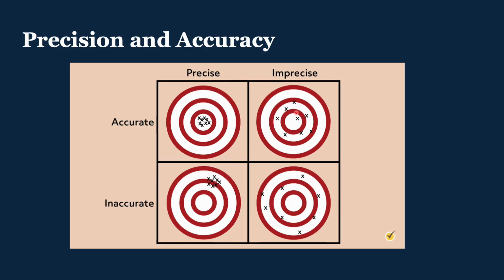This one in the upper right-hand side is accurate. These kind of all average to the middle, but they aren't very close together. They're very spread out. There's a lot of variation, so it's not very precise. These are spread out and not really centered. They're centered more over to the left than they are on the target. So therefore, these are both imprecise and inaccurate.